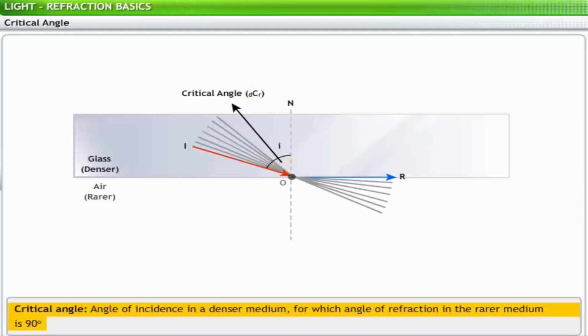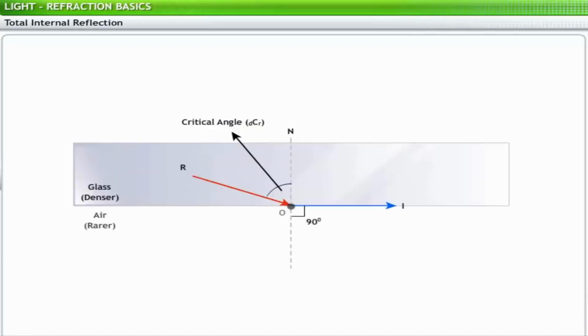As the refracted ray travels along the surface, it makes an angle of 90 degrees with the normal. Thus, we can say that at the critical angle, the angle of refraction is 90 degrees. If the angle of incidence is more than the critical angle, the ray does not refract; it gets reflected back into the same denser medium. This phenomenon is known as total internal reflection.